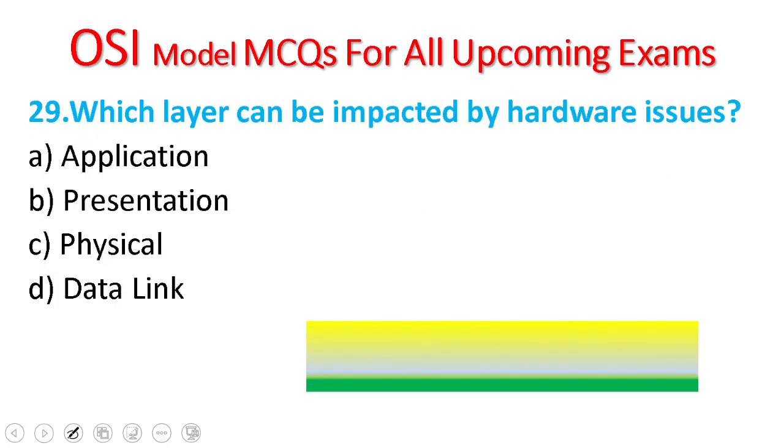Question number 29. Which layer can be impacted by hardware issues? Application, presentation, physical, data link. The layer which is impacted by hardware issues is the physical layer.